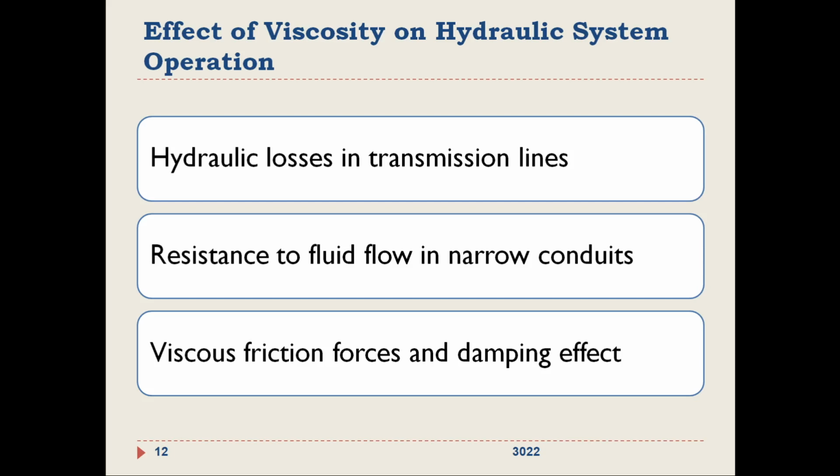If very high viscosity oils are used, there could be very narrow pipes or conduits, right? So if the viscosity is low, what will happen? The fluid will stall. It will not flow at all. Then viscous friction forces and damping effect also may affect the operation or functioning of the hydraulic system if you are unable to select an oil with proper viscosity.